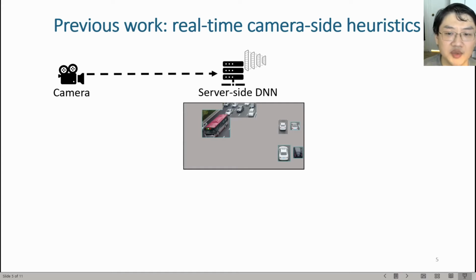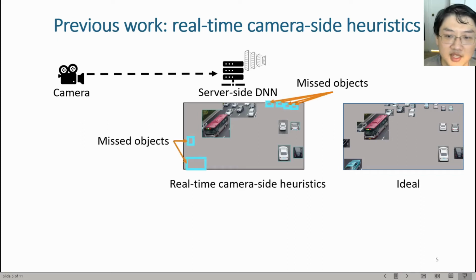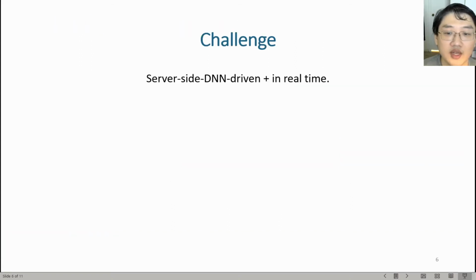But real-time camera-side heuristics are bound to be suboptimal. For example, let's compare the frame sent by real-time camera-side heuristics and the ideal frame that includes all object-related pixels. We see that camera-side heuristics may miss many objects, like the 4 objects on the top right corner and the 2 objects on the bottom left corner. This is because camera-side compute is too limited to support accurate heuristics. Based on this observation, we argue that in order to be accurate, we must put the real-time heuristics on the server instead of on the camera.